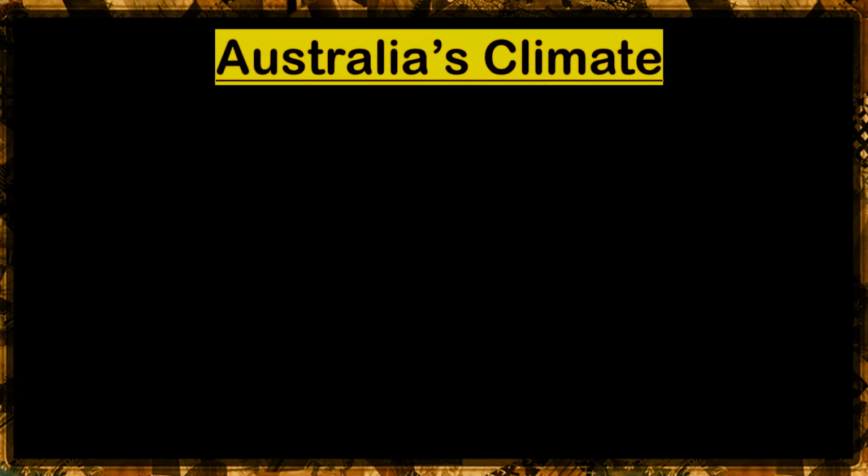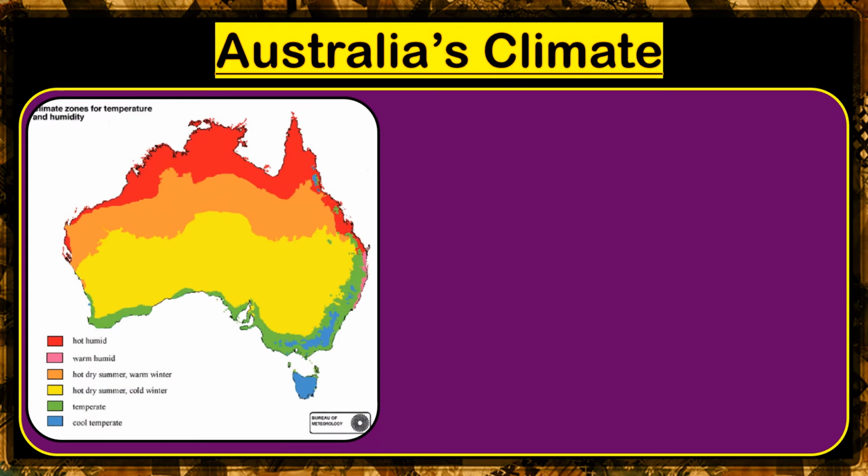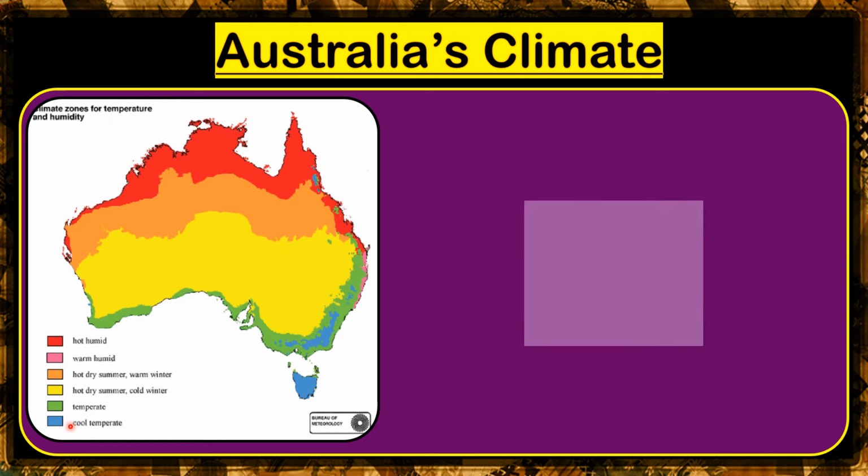Now, class, let us study about Australia's climate. So in here, class, you can see red color represents hot, humid; pink, warm, humid; orange, hot, dry summer, warm winter; yellow, hot, dry summer, cold winter; green, temperate; and blue, cool, temperate.